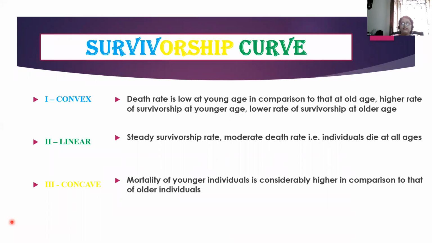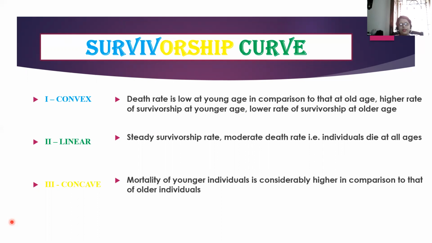Now we will talk about the survivorship curve. Can you see I have used 3 different colors to write this survivorship curve: blue, yellow, green. The blue curve is a convex curve, or type 1 curve. Type 1 curve or convex curve, type 2 curve or linear curve, type 3 or concave curve.